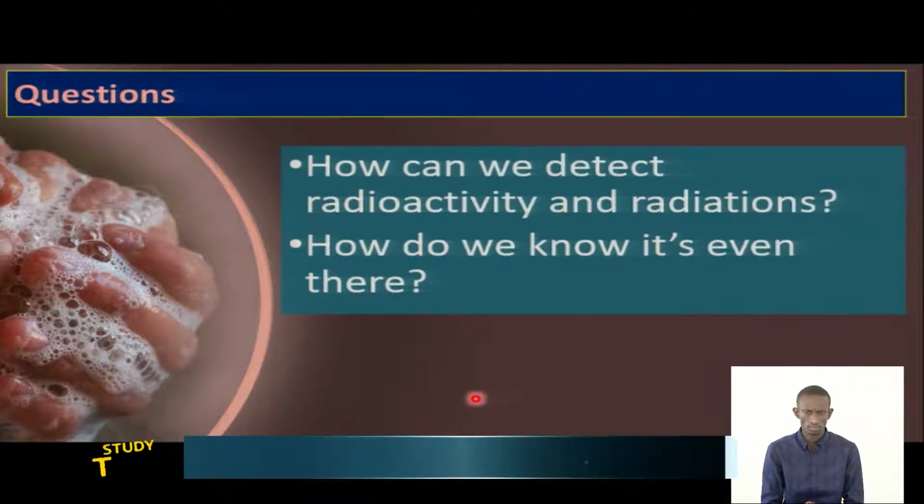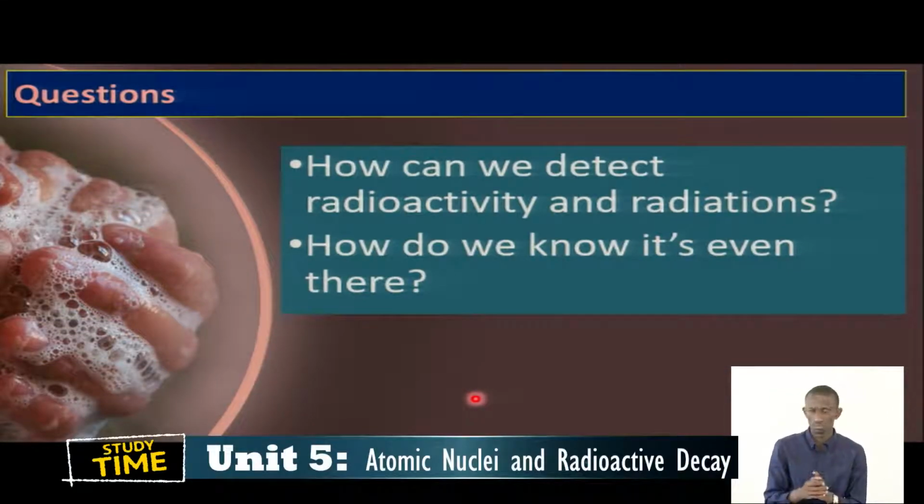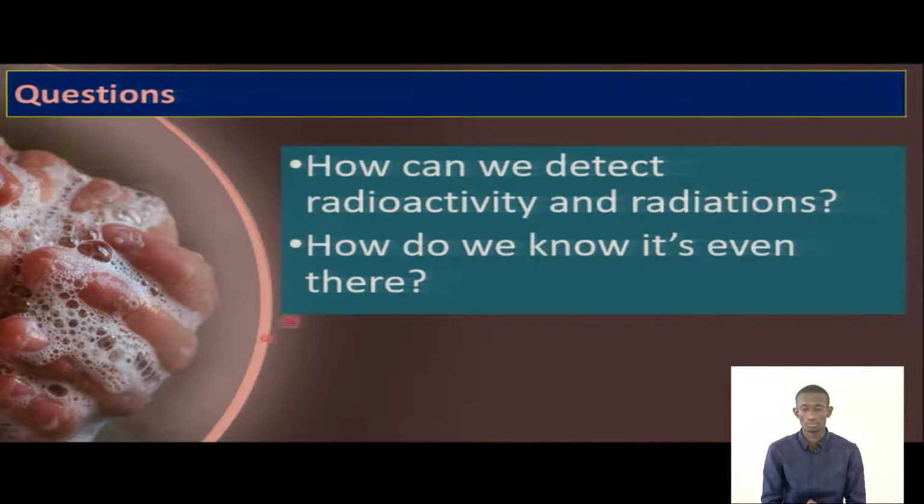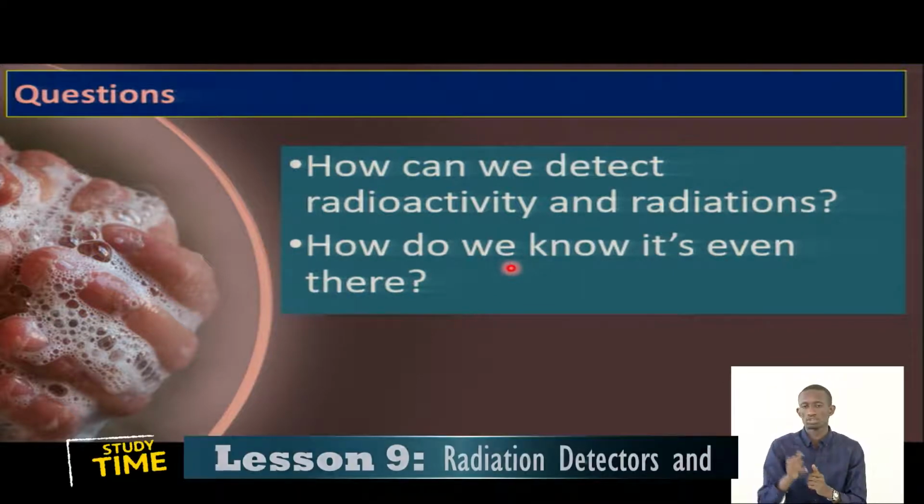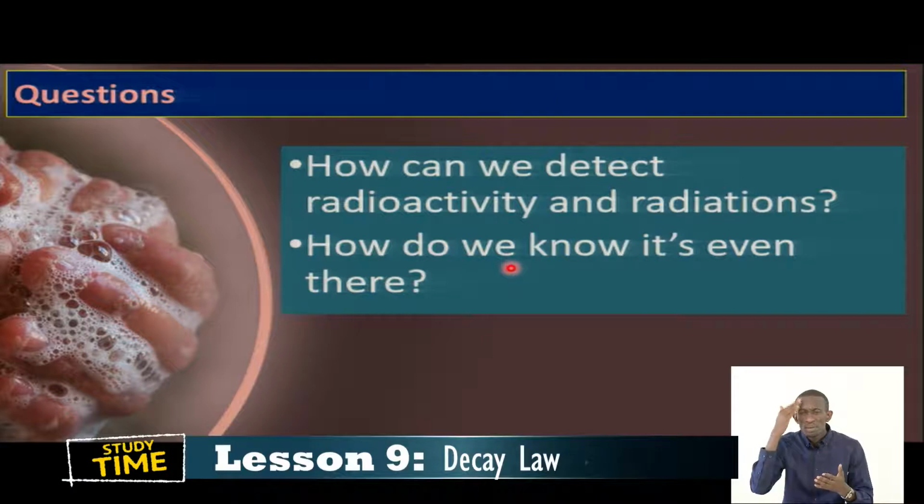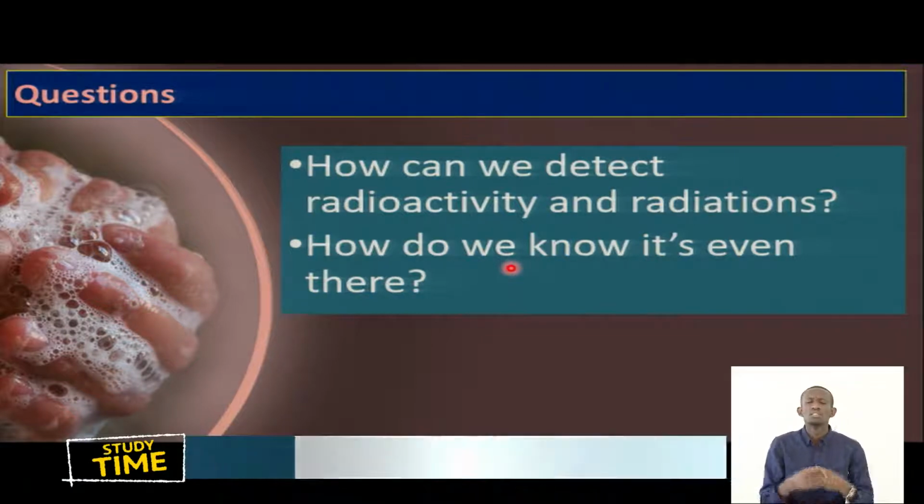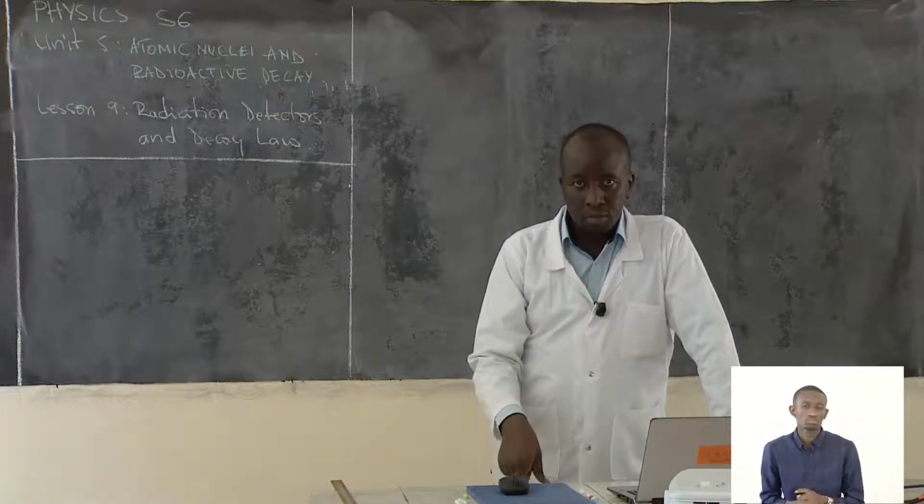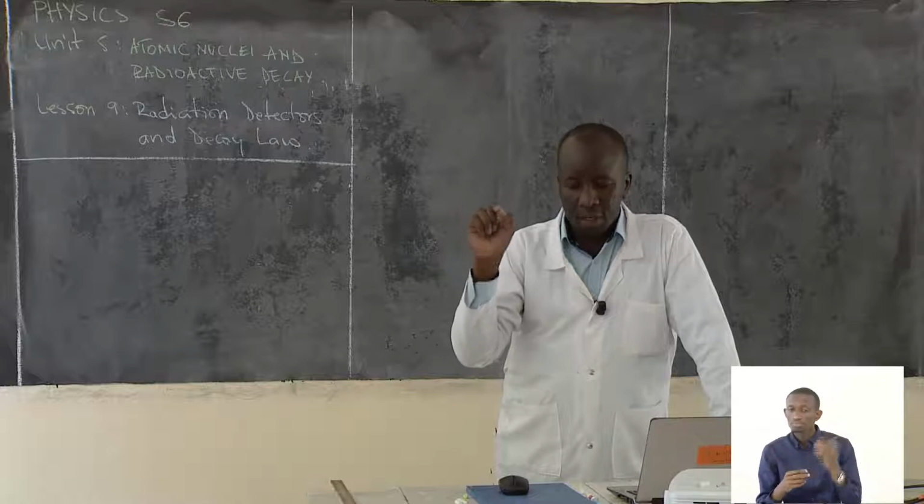So good. Now what we have after this are these questions. You can ask yourself the questions that I have for you here. Now students, here there is question 1. How do we detect radioactivity and radiations? How can we detect this? And how can we know it's even there? How can we know that there is a presence of radioactivity at a given place, or there is a radiation? Here is the answer. The answer is from the title. Do you remember the title of the lesson?